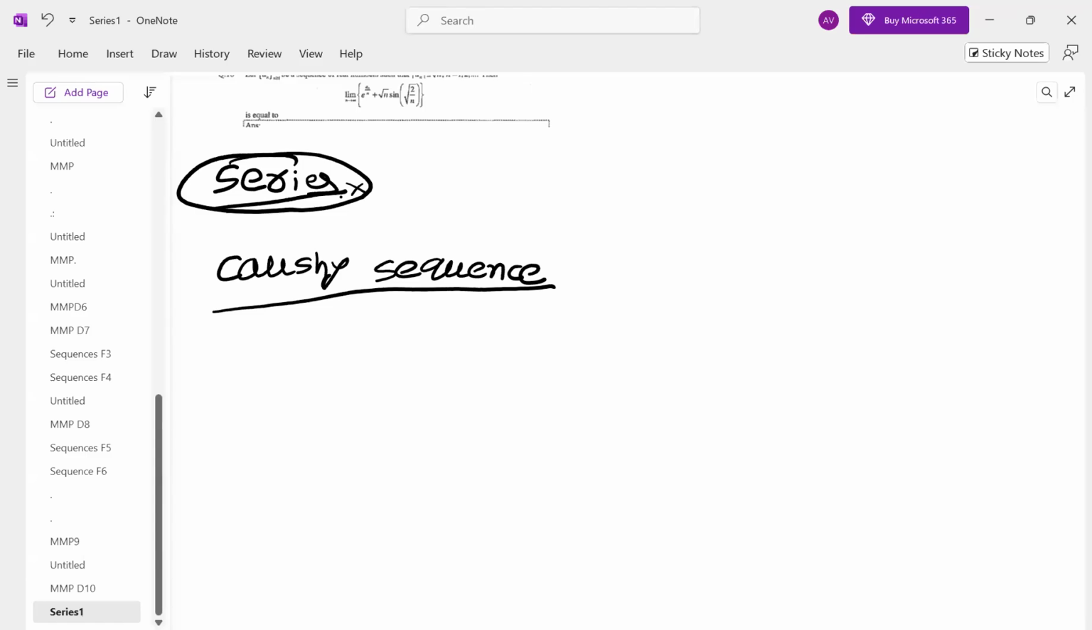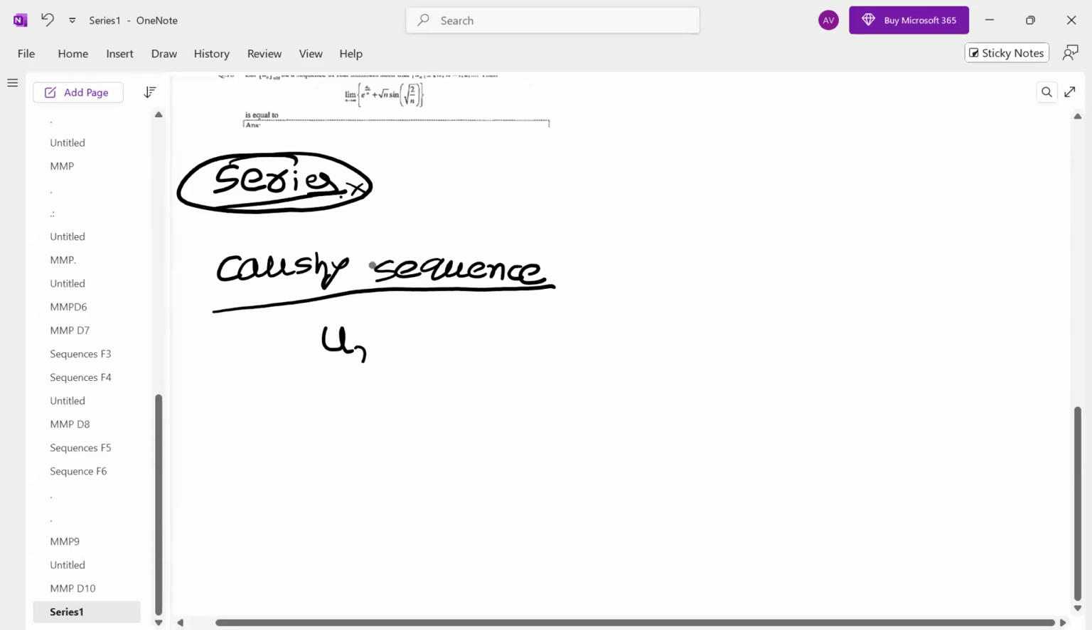Yeah. So when is a sequence said to be a Cauchy sequence? A sequence is denoted either by Un or by Sn, any notation. So this is said to be a Cauchy sequence